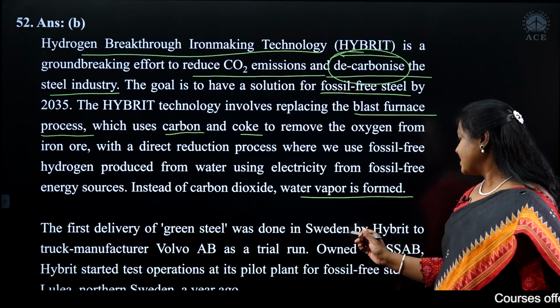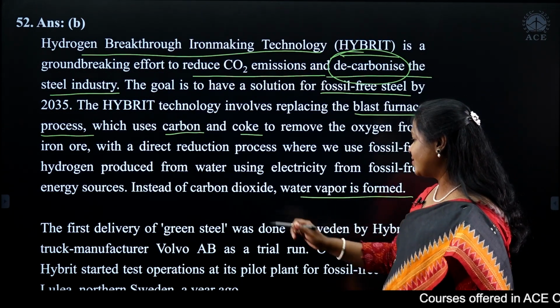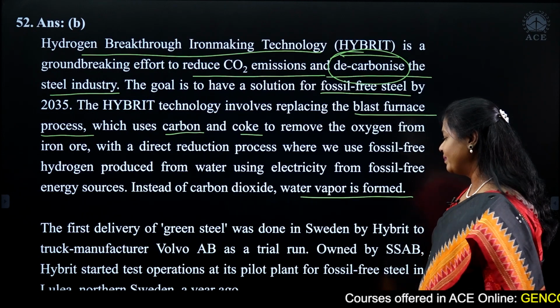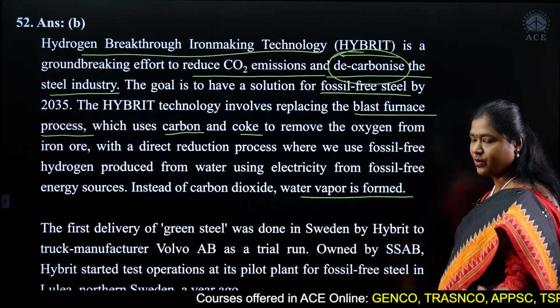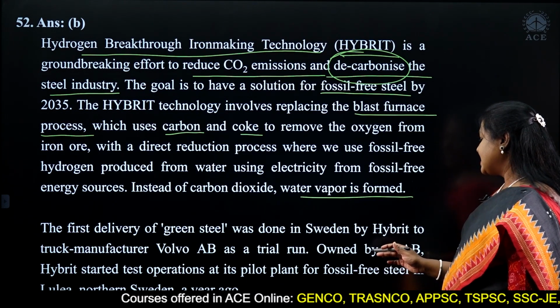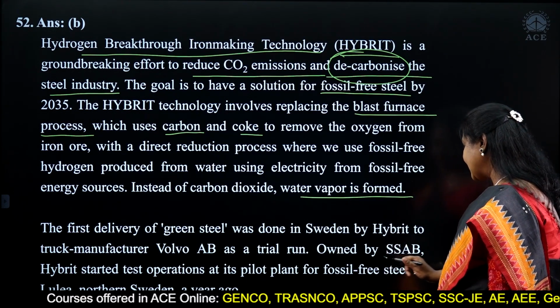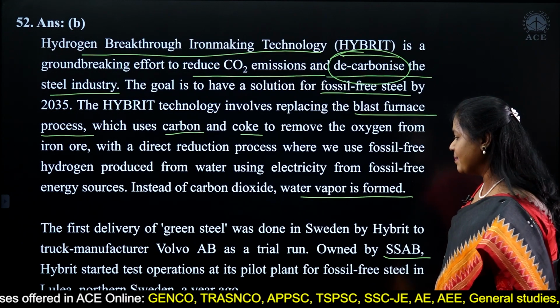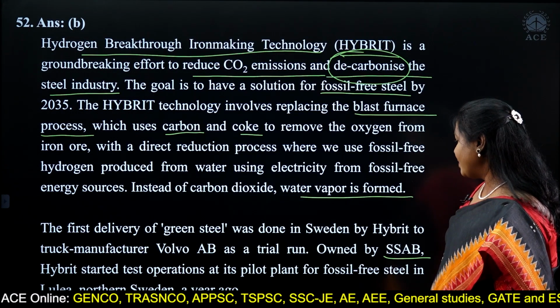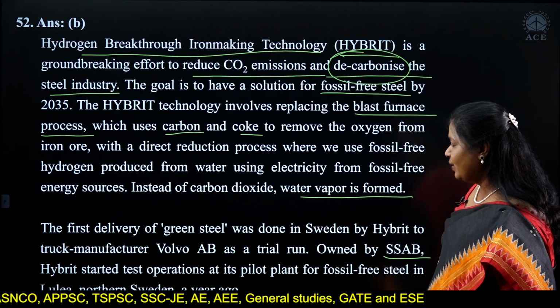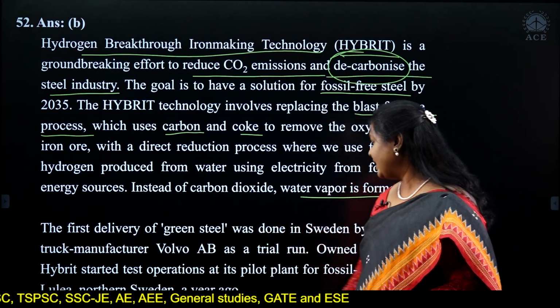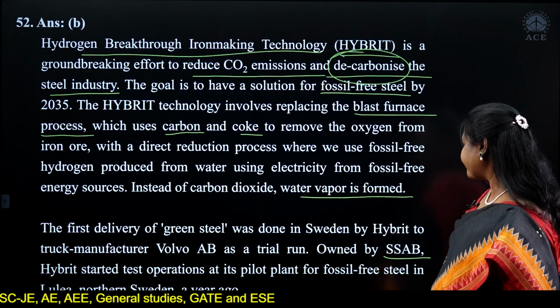Okay. So this was done in Sweden by HYBRIT for truck manufacturer Volvo. They have supplied the first green steel to this company Volvo, right? This is owned by the company called SSAB, which is a Swedish based company. They started test operations at this plant for fossil-free steel in Luleå, northern Sweden, a year ago.